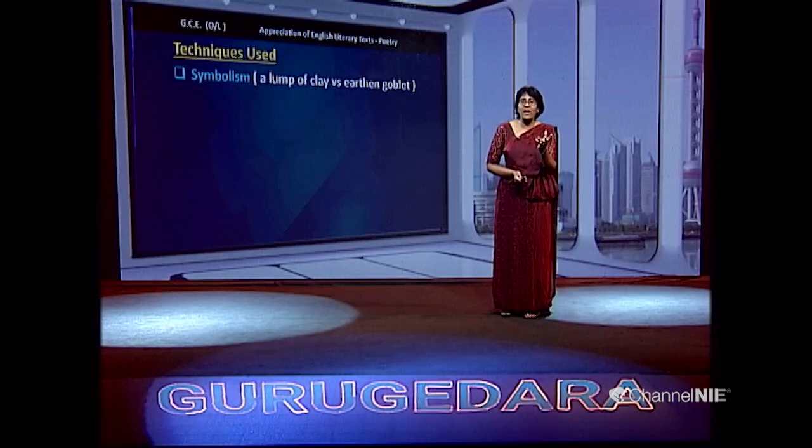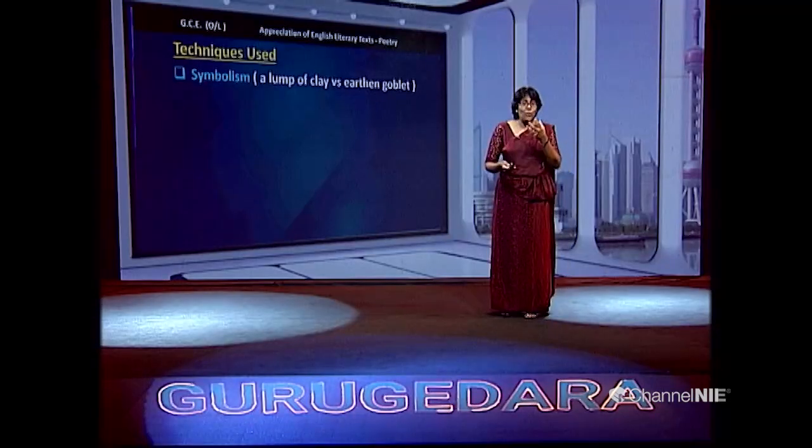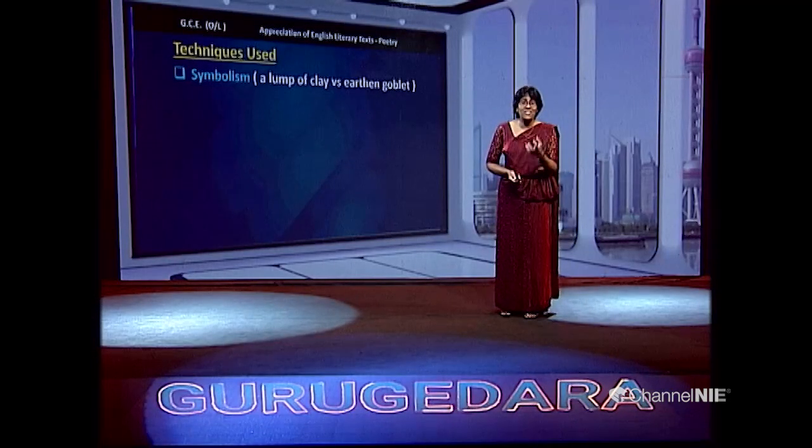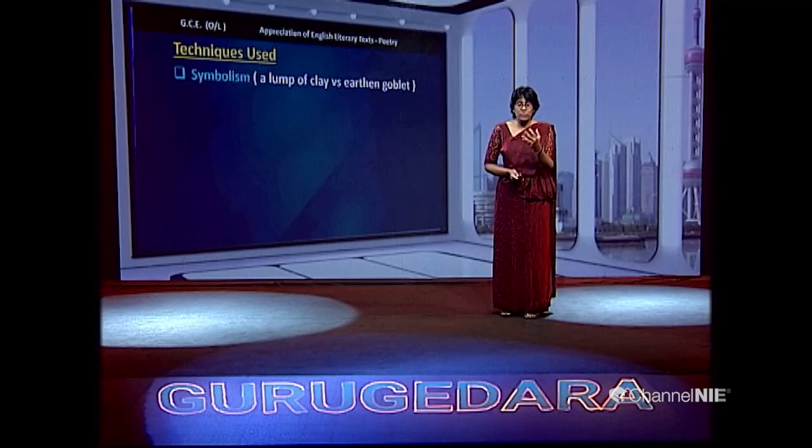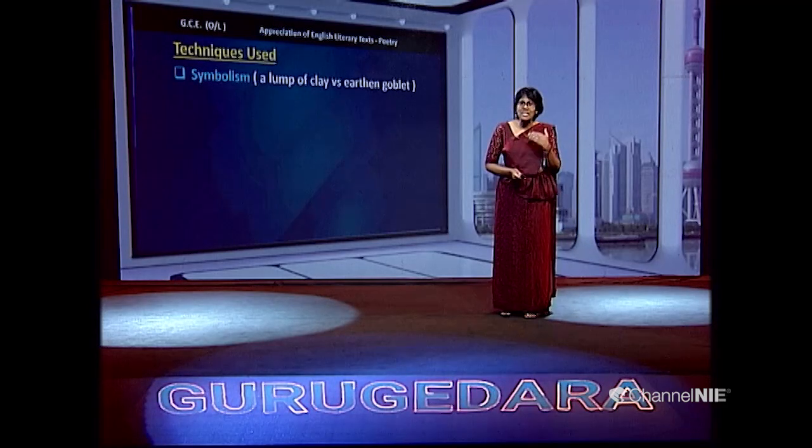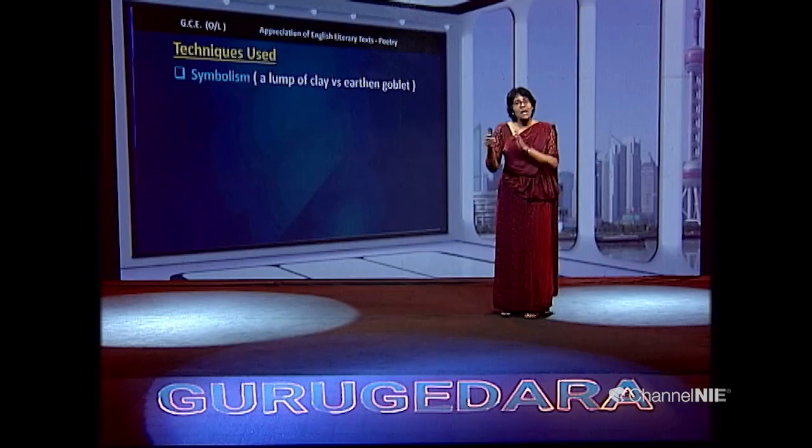And at the same time, the potter resembles the humans. You don't find it on the screen, but remember, the potter resembles the human, the interference of humans, maybe due to industrialization or some other development. So these symbols resemble the natural state and the artificial state.